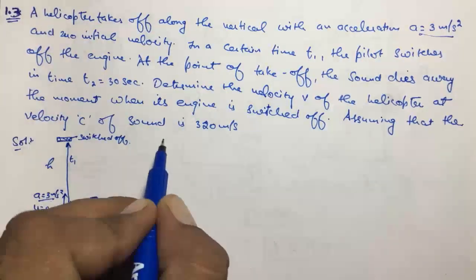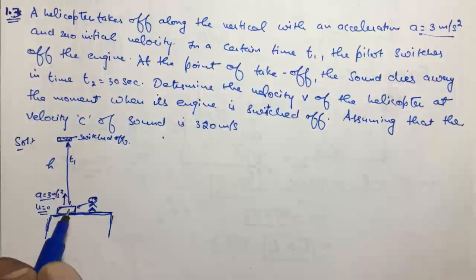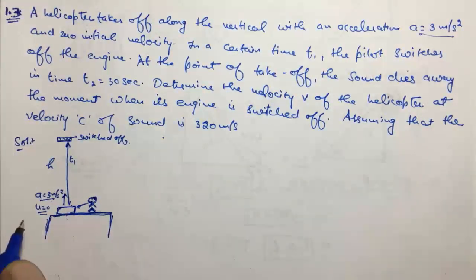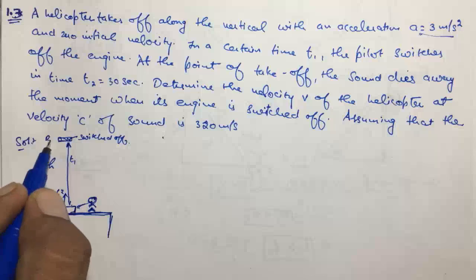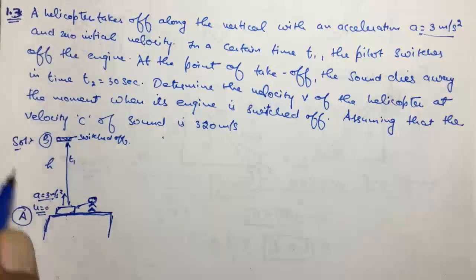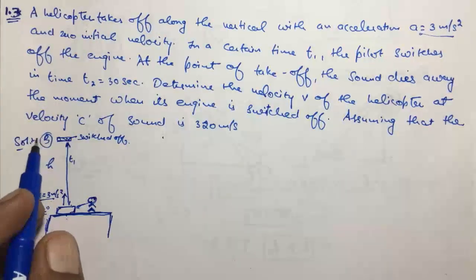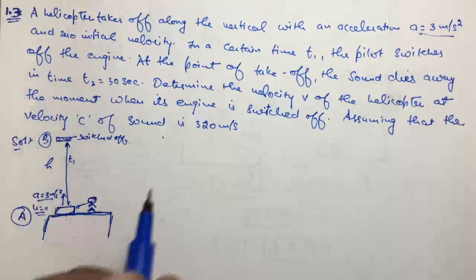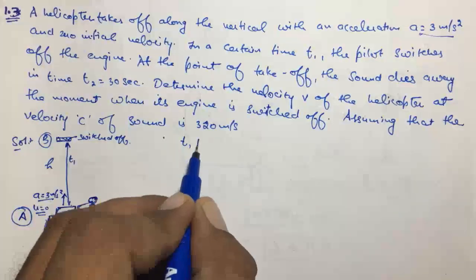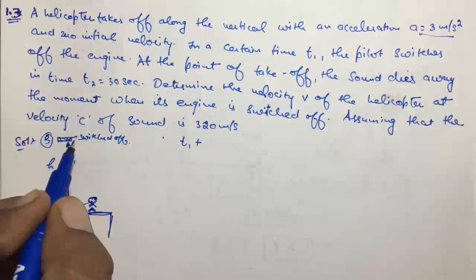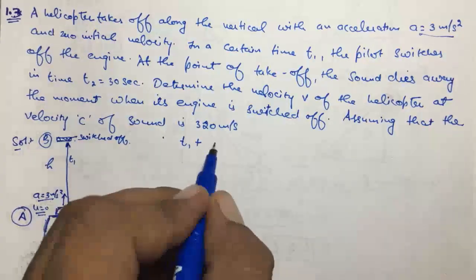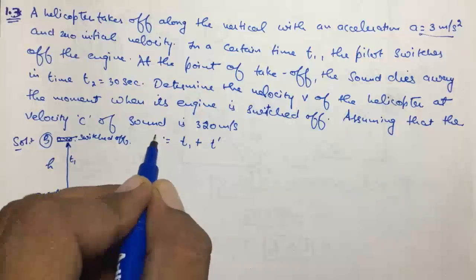So suppose this time from a to b, the time taken by the helicopter is t1, and the time taken by the sound from b to a is t dash, and this whole time is t2.